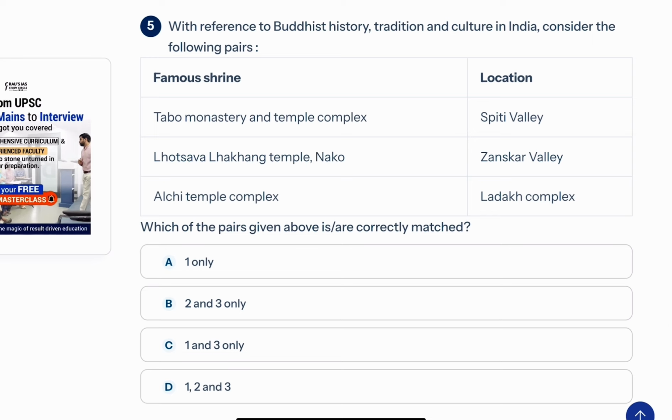From 2013 to 2018-2019, questions from Buddhism or Jainism were repeatedly asked. Even in 2022, 2023 and 2024, questions have been asked from these religions: Buddhism, philosophers, Jainism, Upanishadic philosophy. So you can't miss these parts. From this question, the topic that can be derived is the location of famous Buddhist shrines with their significance.